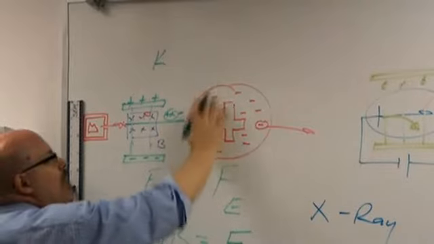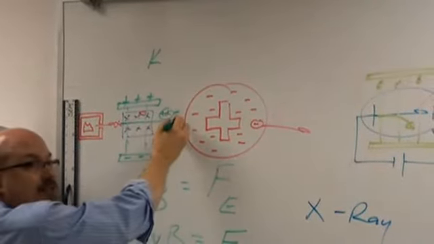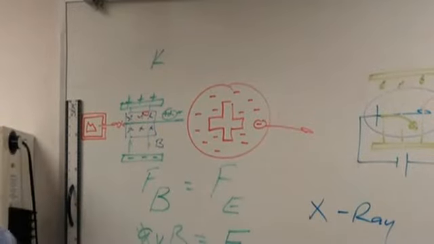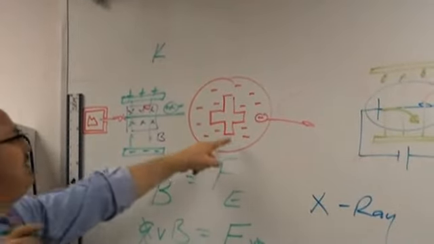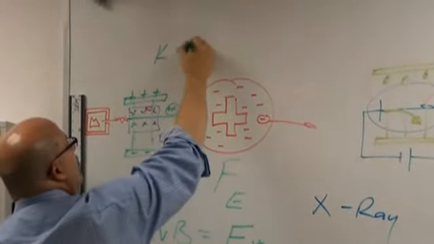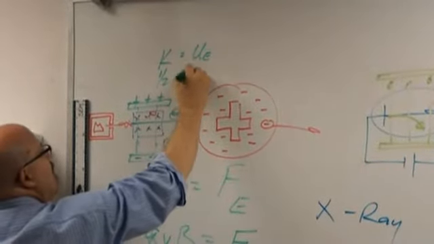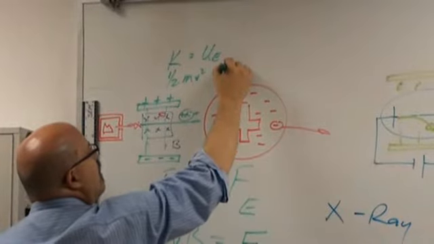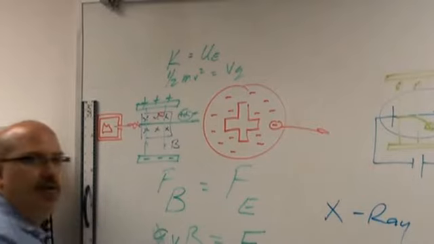So it should come here and stop, and then turn around if it's shot straight at it, if this positive is big enough. So it should end up being electric potential. So you get 1/2 mv squared equals VQ, right? Got it?